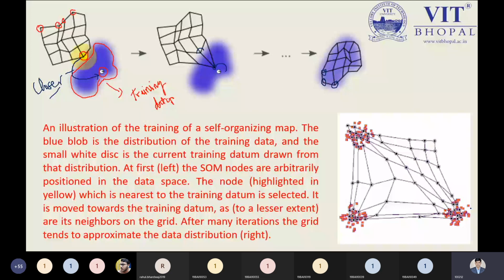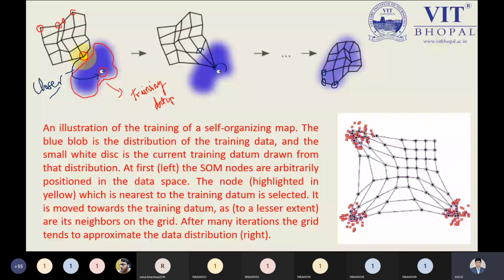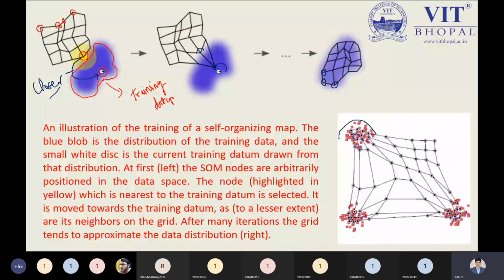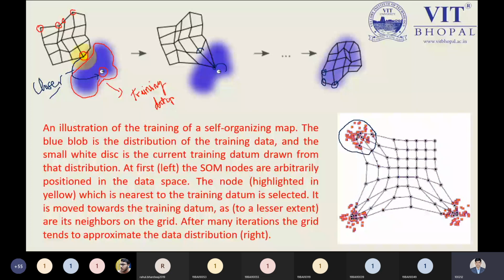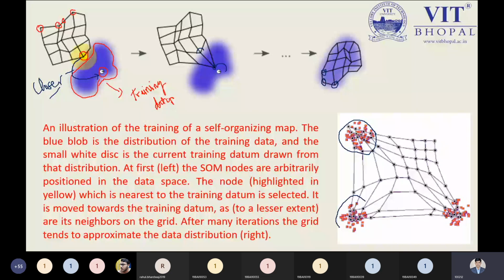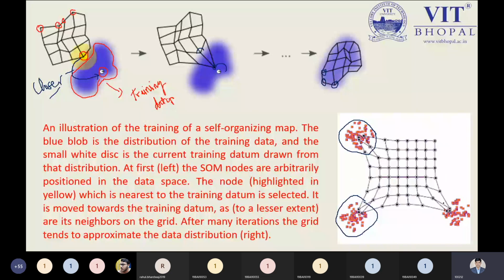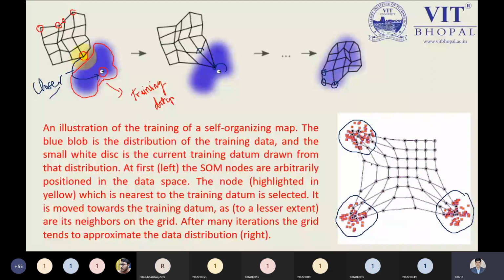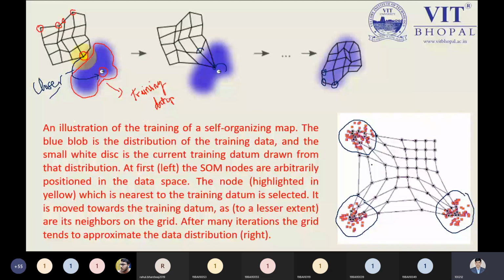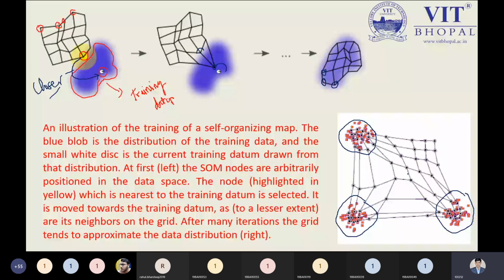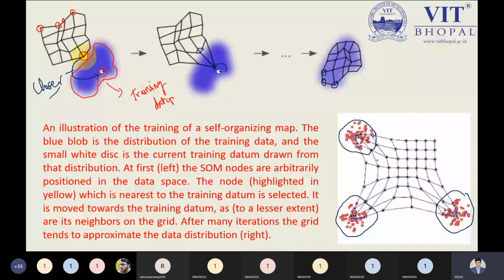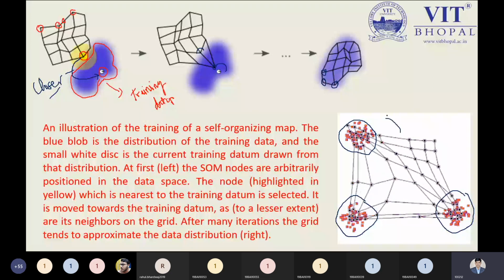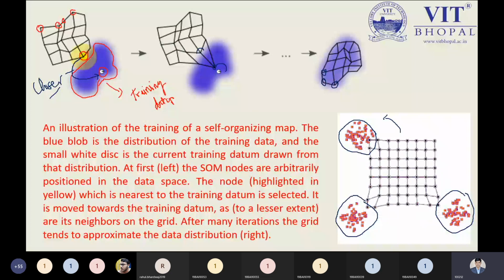From this portion you can see that we have the animated image. This is our sample data, this is our training data, and this training data is scattered into some different places, and it is just treated like a cluster. From this cluster, we need to connect all the data points that belong to the neural network. So if they're associated, then you can observe they are just moving towards the training data, as you can see over here.